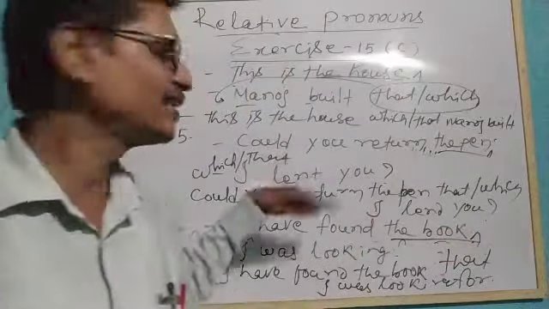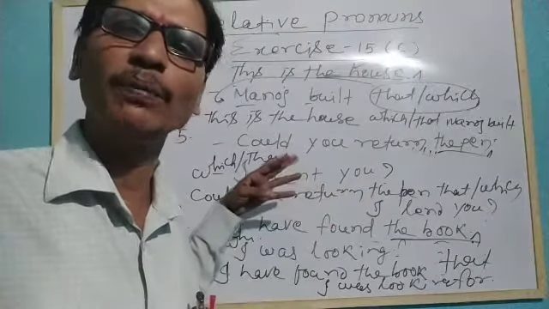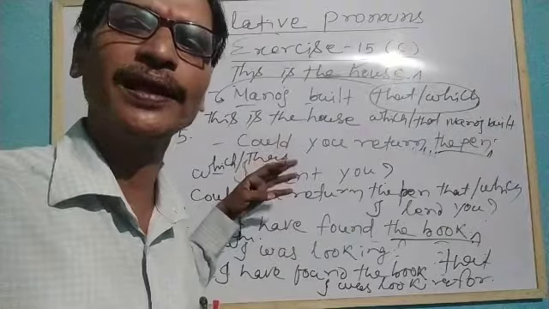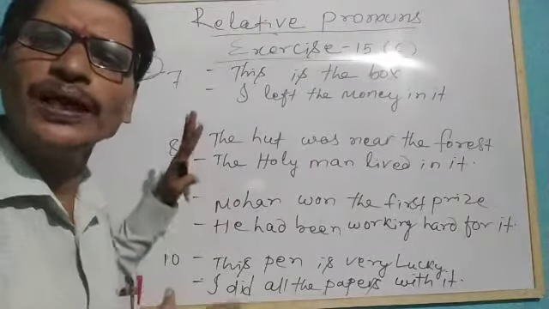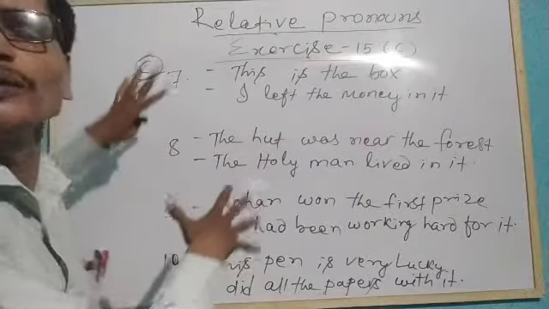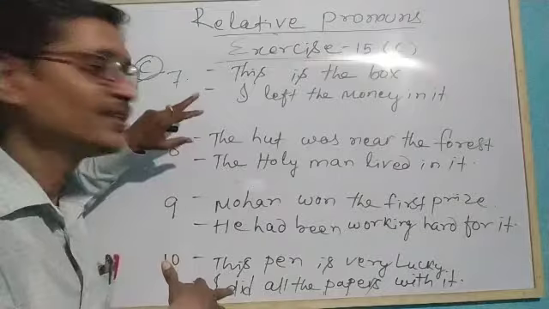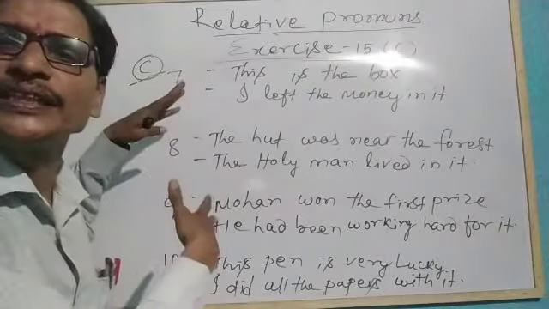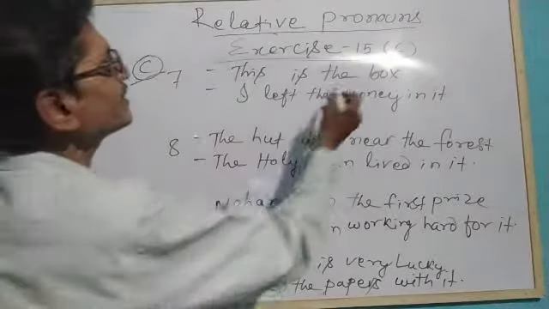Okay, so let's discuss some other such statements and combine them using relative pronouns that and which as objects. Now you see, this is the book.